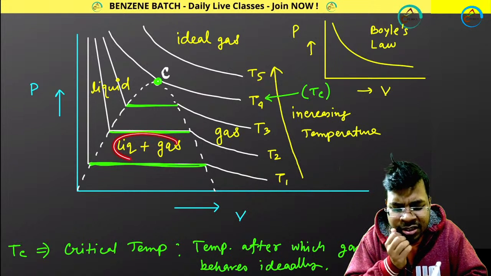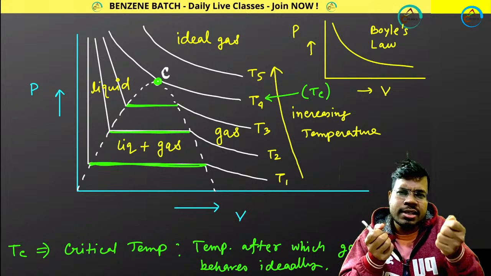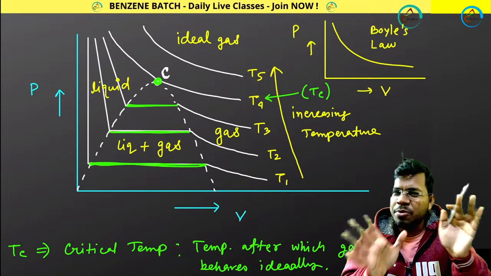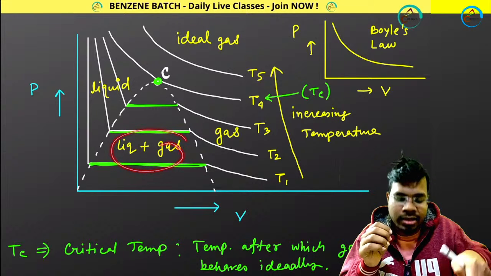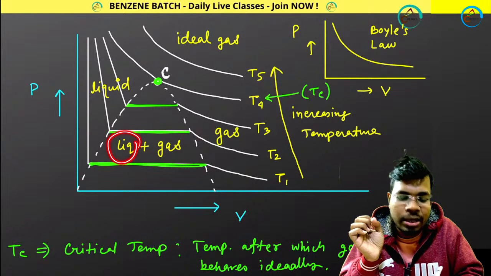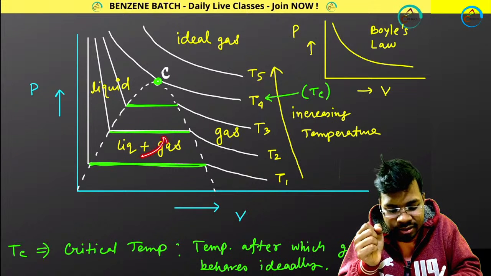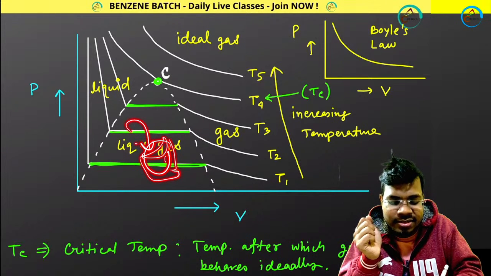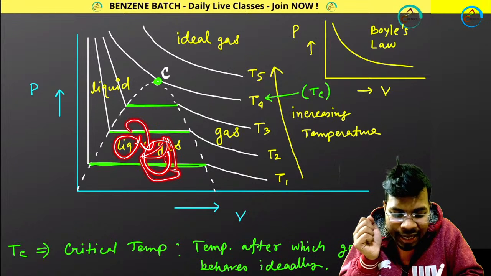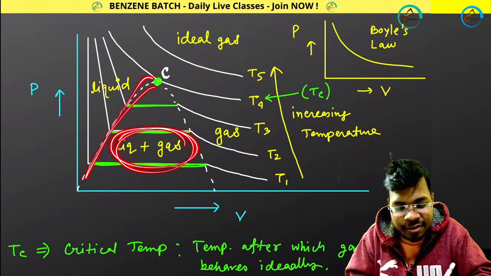Suppose theoretically you are putting a beaker over here and you want to take only liquid, you don't want gas. If you take out some of the mixture, both liquid and gas will come. You cannot separate these two in this section. Perfect.